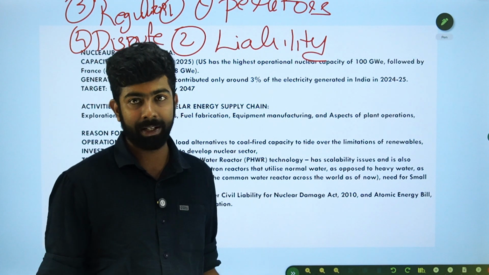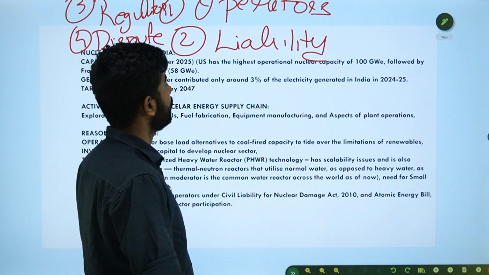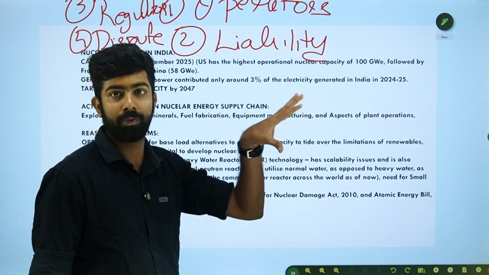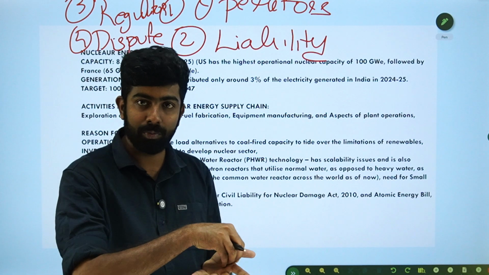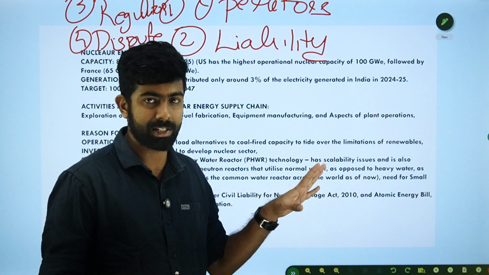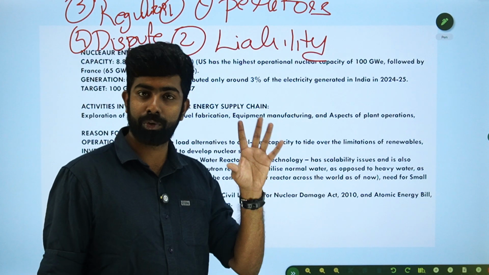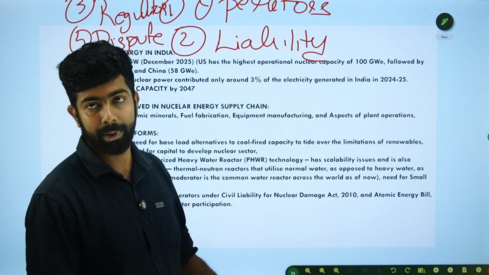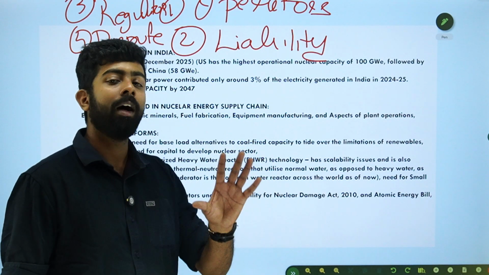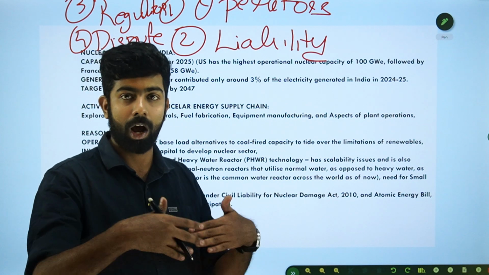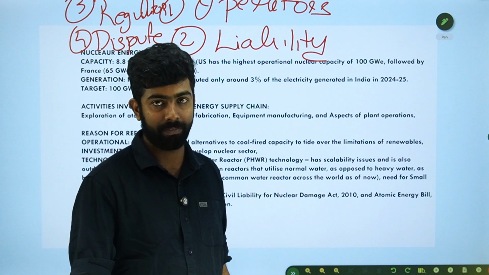So these four areas have been changed by the Shanti Act. Not just four, there are a lot of other changes, but these are the ones you have to keep in mind. Let's look at them one by one, at how the nuclear energy governance regime was before the Shanti Act and how it is going to change under it.